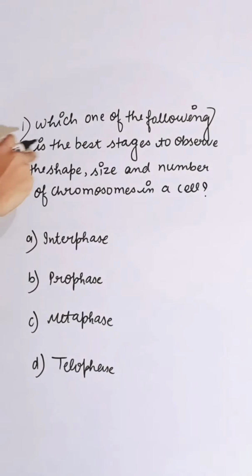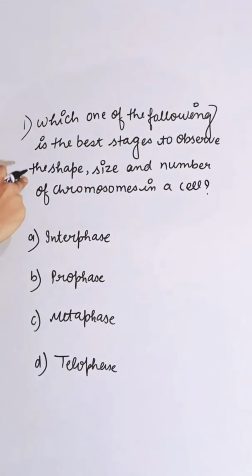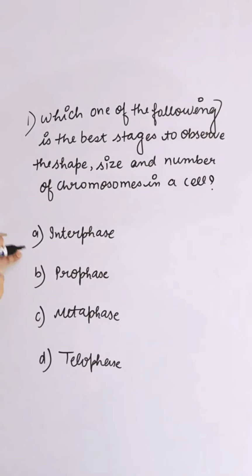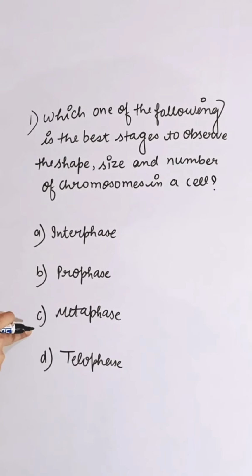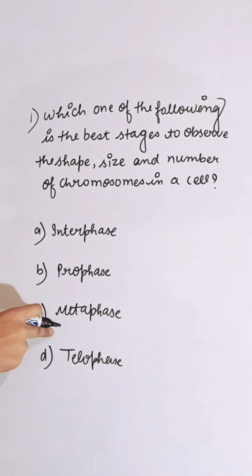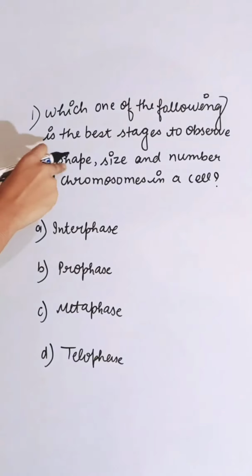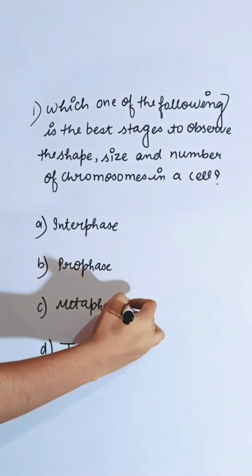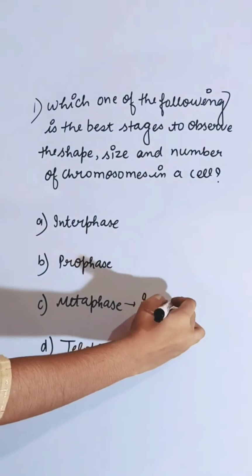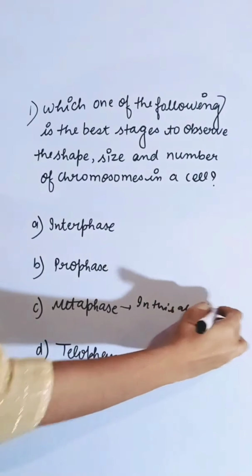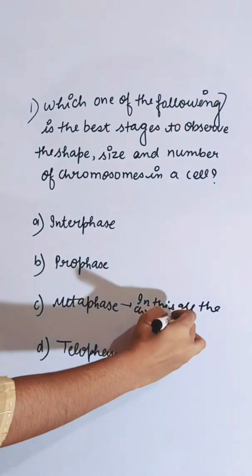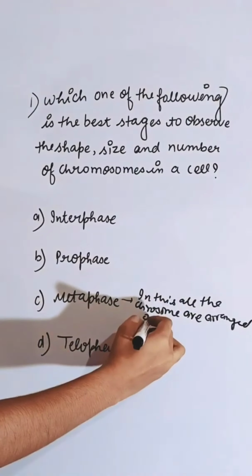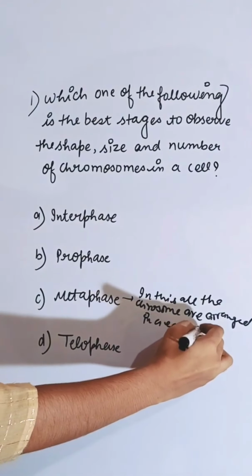Which one of the following is the best stage to observe the shape, size and number of chromosomes in a cell? First option interphase, second is prophase, third is metaphase, and fourth is telophase. Metaphase is the stage in which we can observe the proper shape, size and number of the chromosomes, because in this phase all the chromosomes are arranged in the equatorial plate.